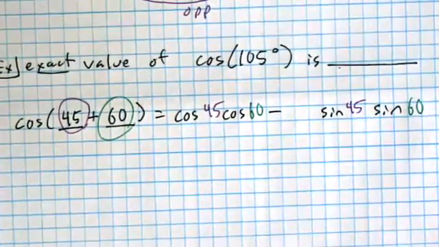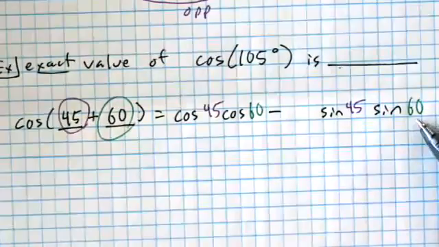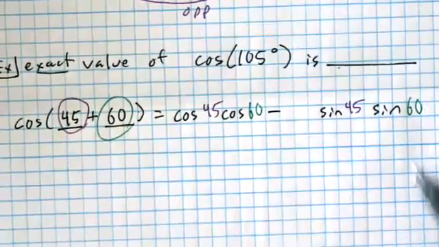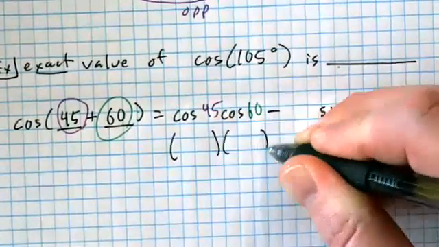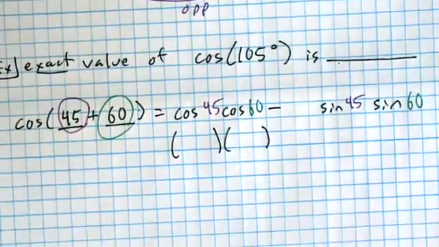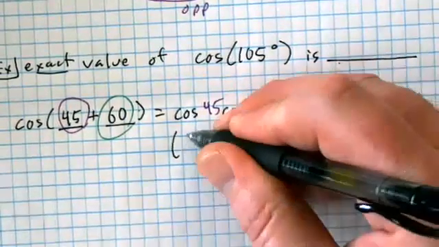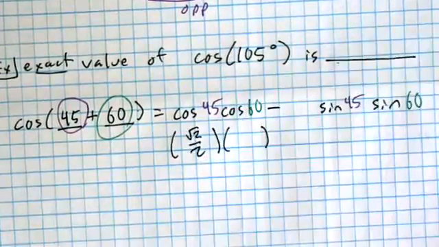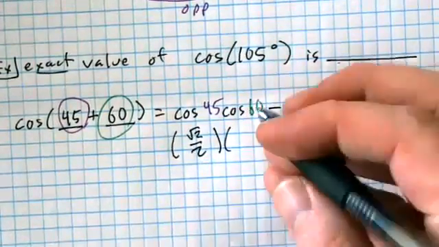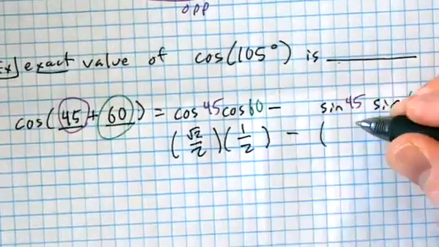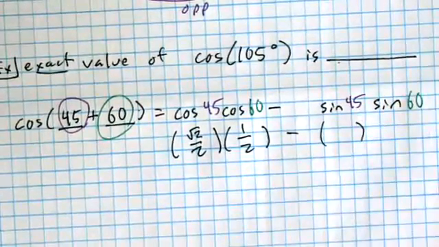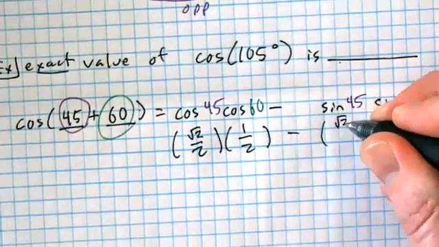Why is that helpful? Well, because we can evaluate this. We know, or we have access to the cosine of 45. It's on your sheet. What is the cosine of 45? √2 over 2. And cosine of 60 was a half. And the sine of 45 was also √2 over 2.